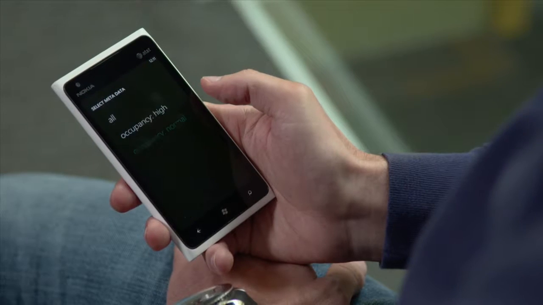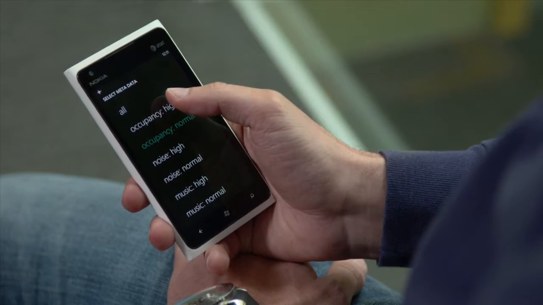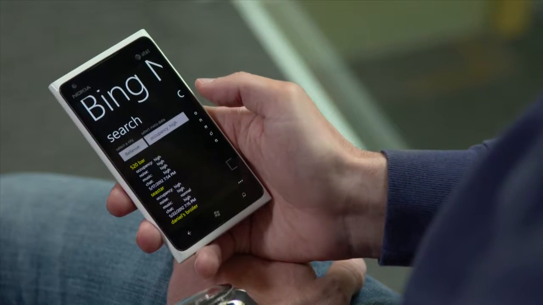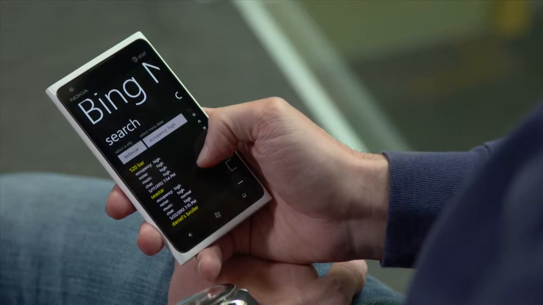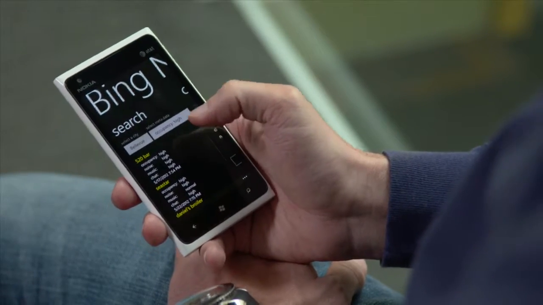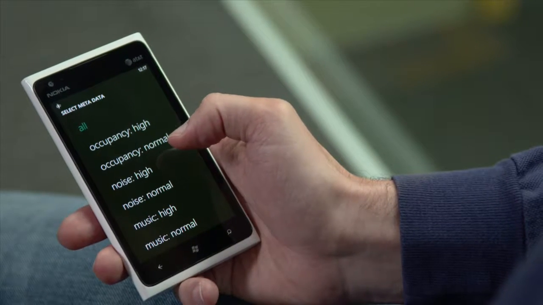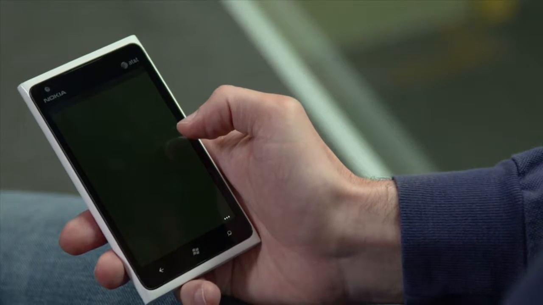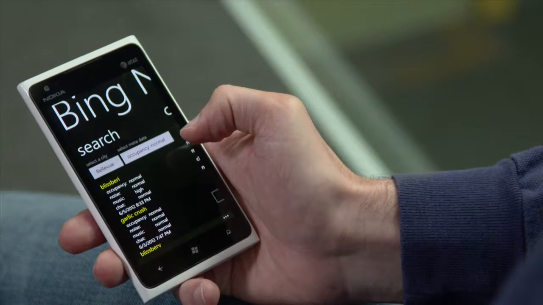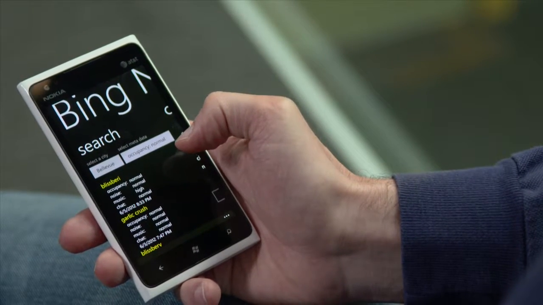Even better, the user can filter the businesses depending on the metadata. For instance, a user that is interested in going for a happy hour will most probably be interested in a bar restaurant that plays loud music. So he can say, I want to figure out a high music bar restaurant for me right now, and the application will only display high music bar restaurants. If you're a family guy and you just want to have a quiet dinner with your family, then you might want to go occupancy normal and search for businesses that are low noise, low occupancy right now.